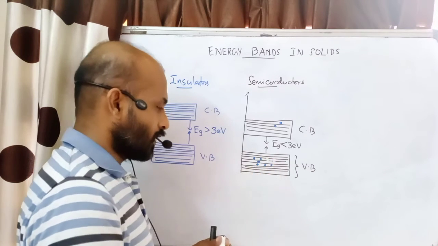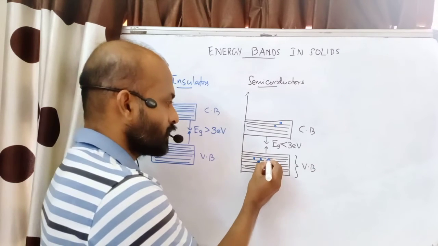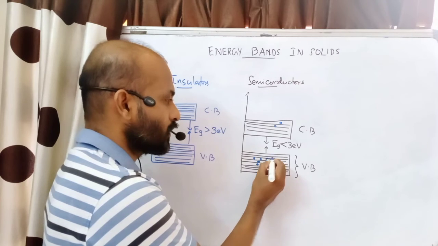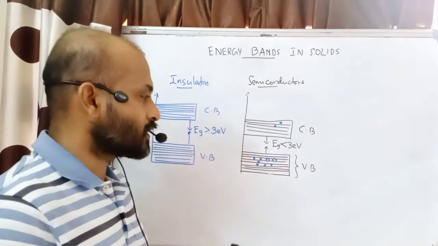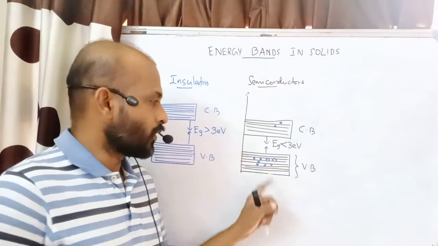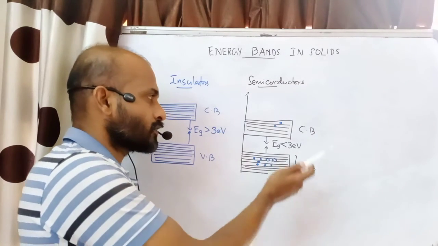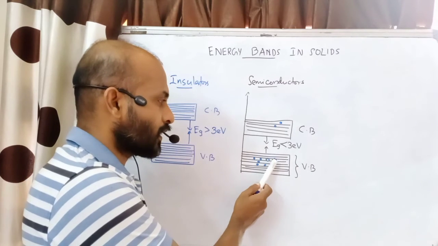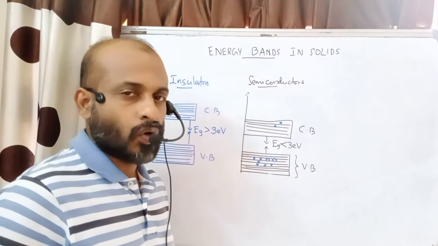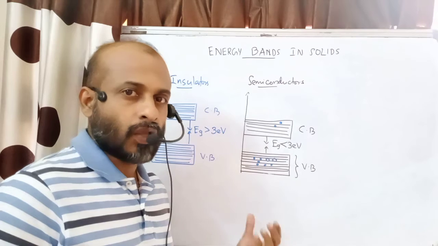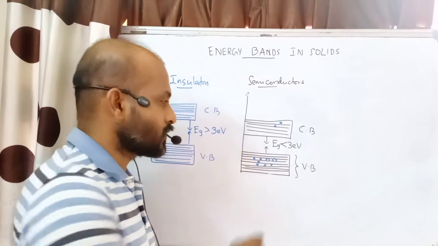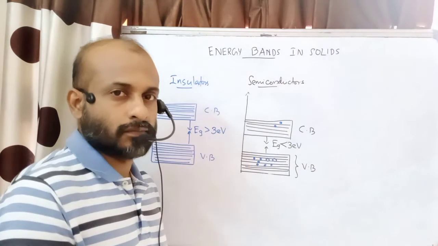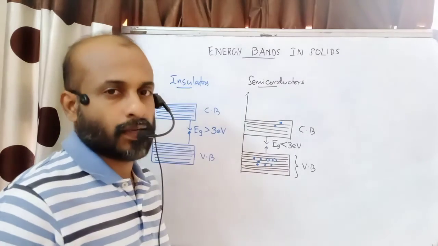These vacancies are called holes. The vacancies will remain in the valence band because two electrons from the valence band have moved to the conduction band. Holes have an equivalent positive charge because they have lost electrons. Okay, this is the situation with the semiconductors.